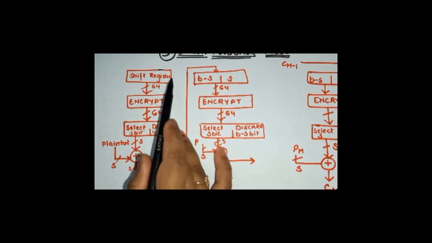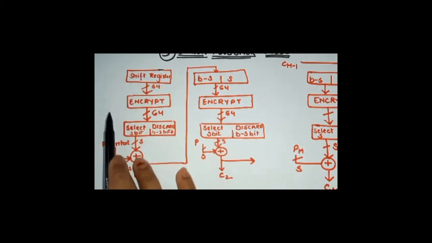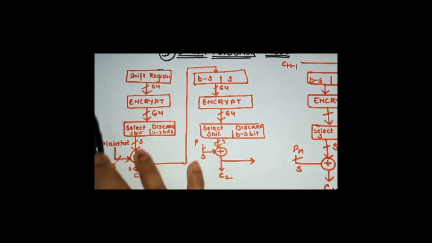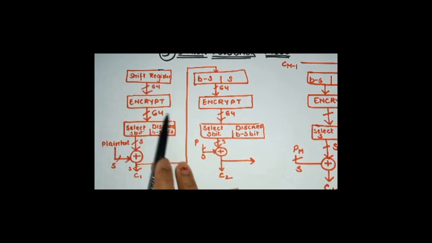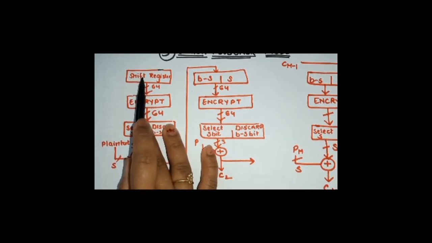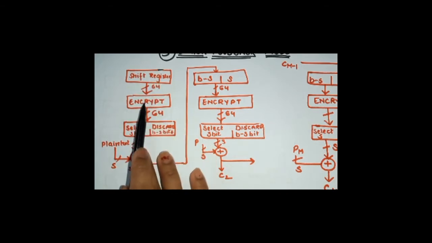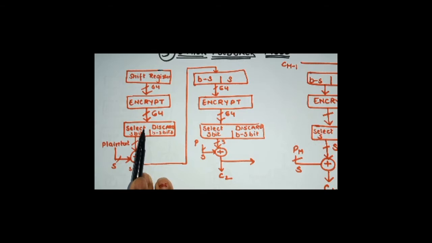Remember, we did not have the plain text picture up till now. Basically, this entire step is actually conversion of plain text block into ciphertext, right? And see how securely we are doing the entire procedure. We have not discussed the plain text in any of these steps, right? We're discussing the plain text at the end after loading the initialize vector and the key. We are encrypting it. After encrypting, we are selecting certain bits, we are discarding others, and then we are performing the XOR between those selected bits and the plain text, and then generate the cipher block.